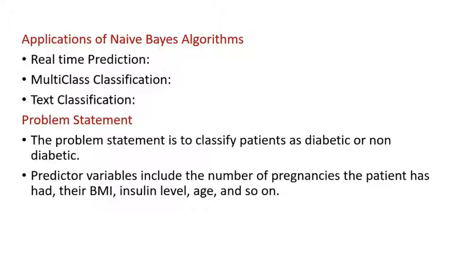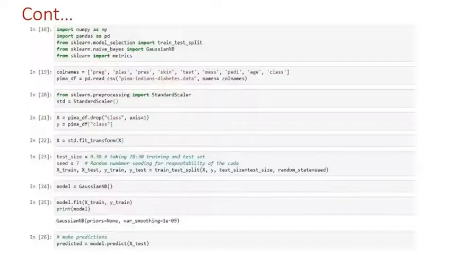The first one is real-time prediction. Naive Bayes is an eager learning classifier, and it is super fast. So it can be used to make predictions in real time.